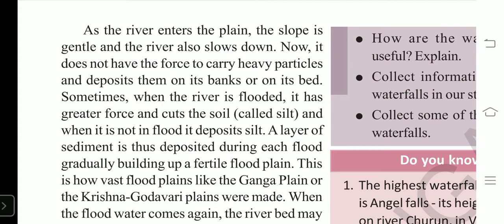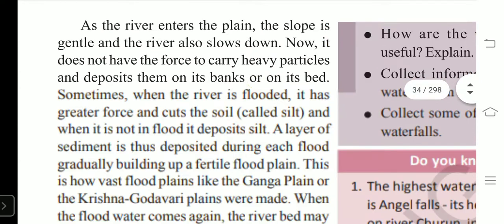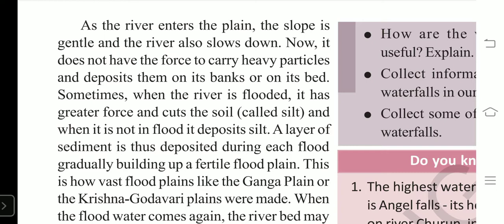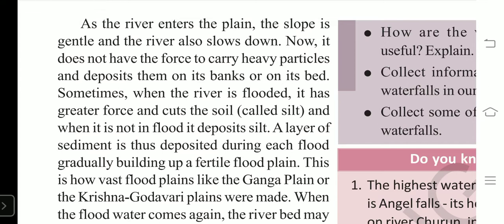When river water is flowing at its floor, in the sense its bed, either it is deposited there or at the river bank. That means river shore. Just as the seashore is there, for rivers also we find an embankment, that is what we call the bank of rivers, right? So on the river banks, these heavy particles are deposited as the river movement reduces, right?